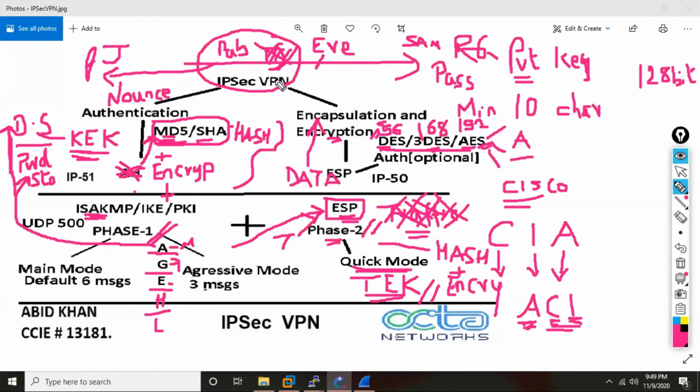If Sam and John are using the same key for the whole day, 10 hours, 12, 20 hours, then possibly this Eve, after capturing your packets in the background, will try to decode them. And there is a possibility he will be able to decode it after maybe 10 hours. And that's the reason we have something called as what? Lifetime.